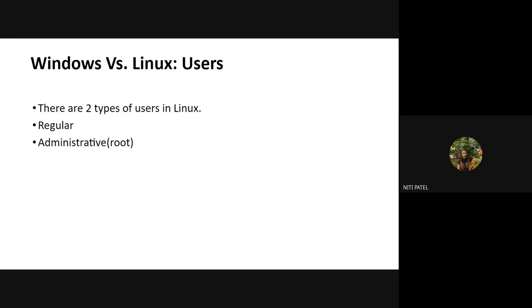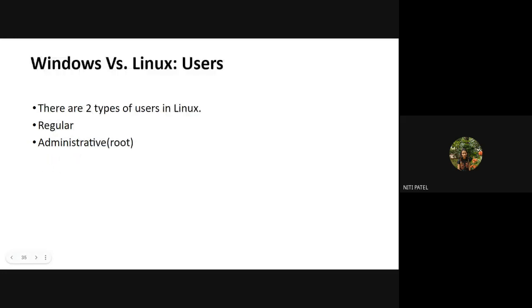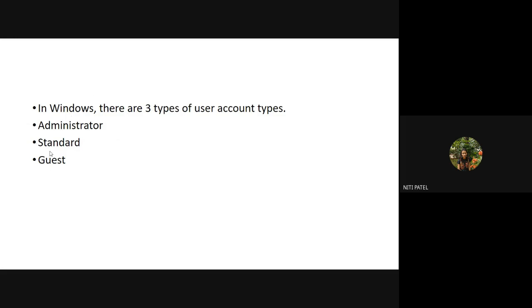Will I have both of them in Linux also? Yes, ma'am. Okay, so whether it is Linux or Windows, I will have a normal user account and an administrator called root. In Windows, the normal user is divided into either a standard user or a guest user. In Linux I do not have that category of normal user. Everyone is considered to be regular and normal, whereas in Windows I can categorize them as standard and as guest.